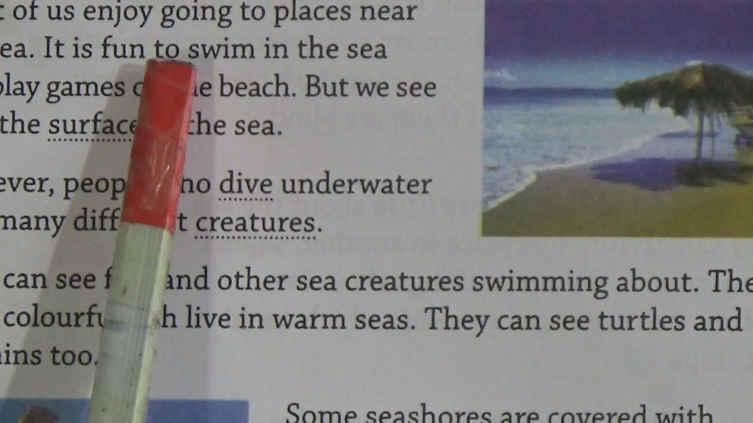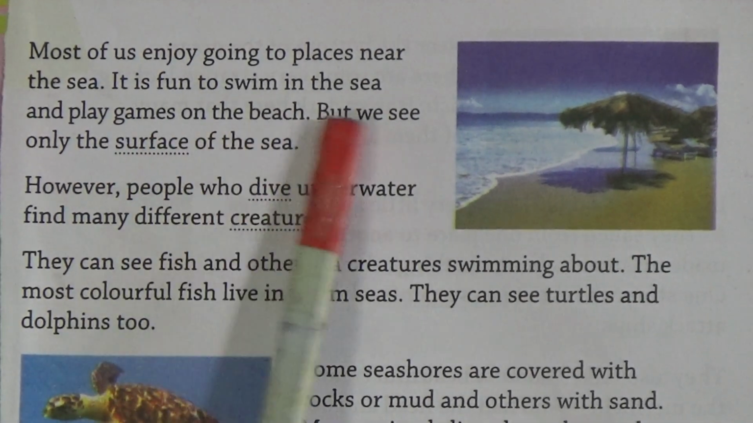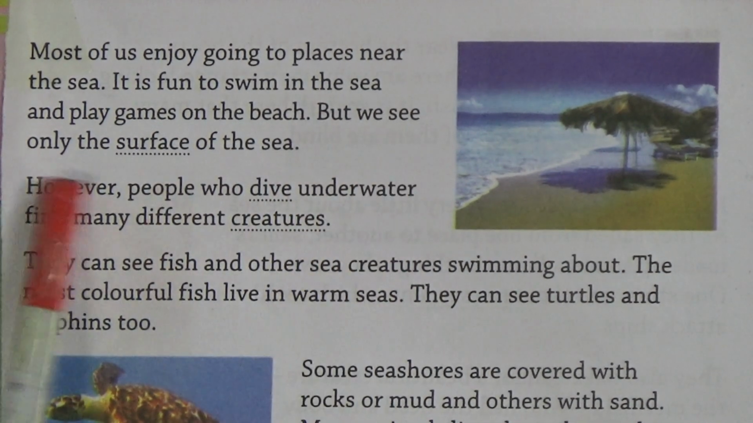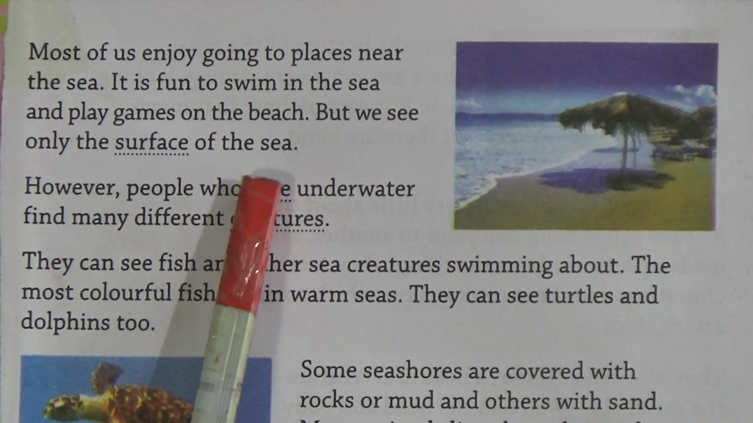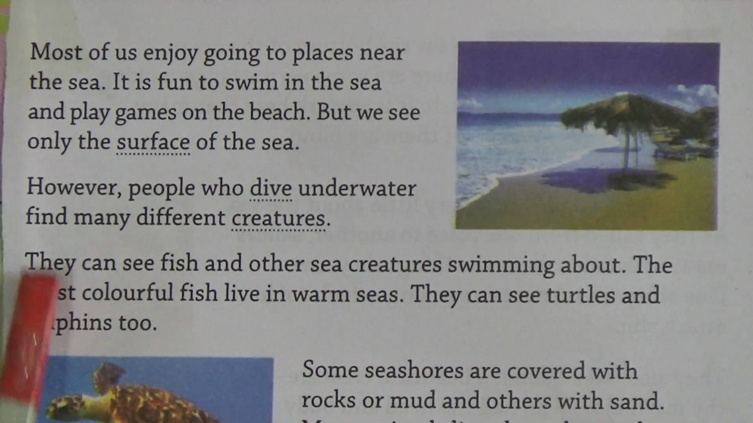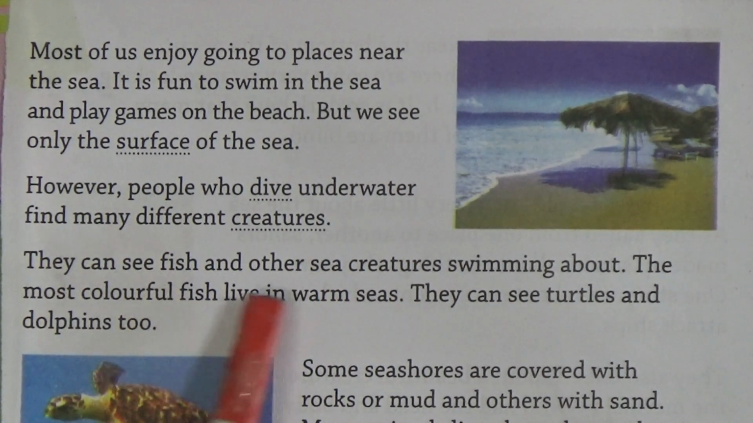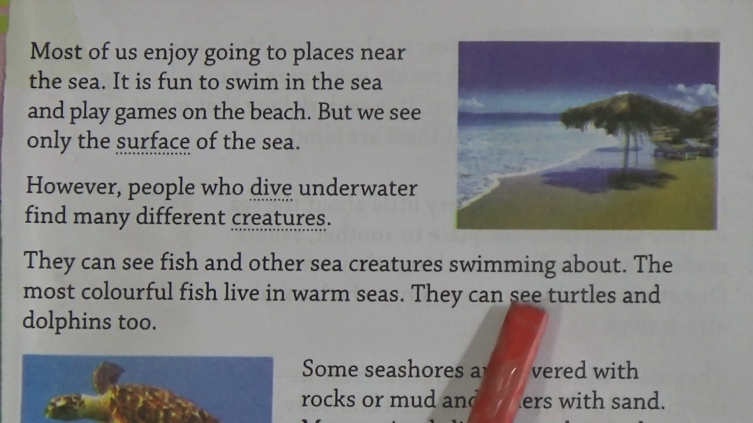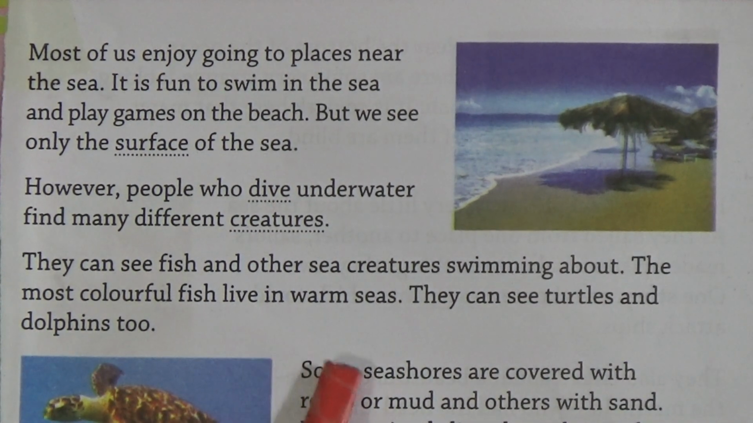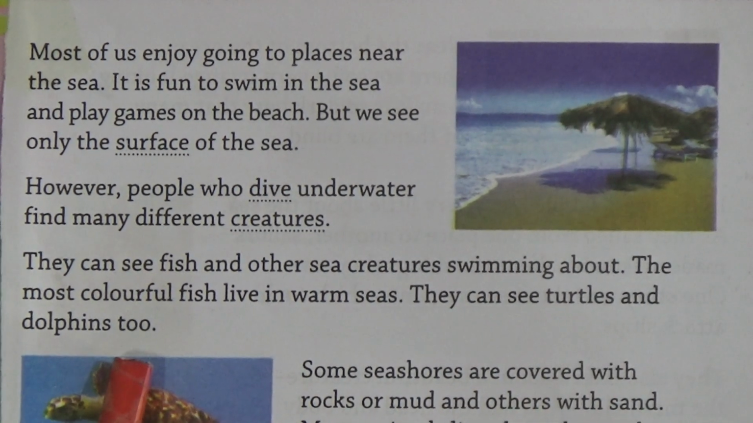Most of us enjoy going to places near the sea. It is fun to swim in the sea and play games on the beach, but we see only the surface of the sea. However, people who dive underwater find many different creatures. They can see fish and other sea creatures swimming about. The most colorful fish live in warm seas. They can see turtles and dolphins too.